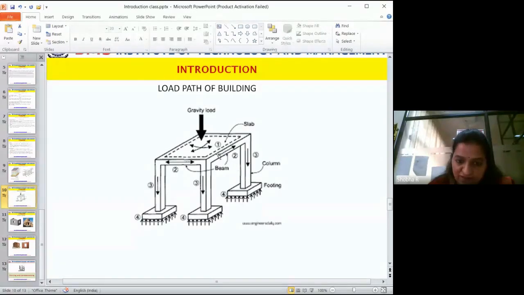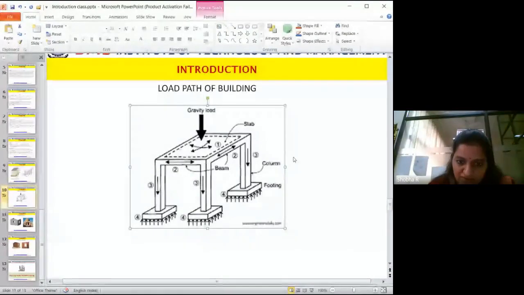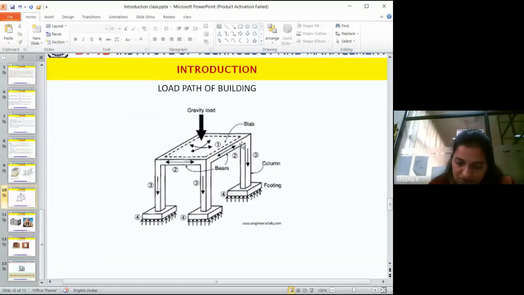Now, from this beam, the load is transferred to this column. Okay. So look at this arrow mark. It is going away. Correct. Half of the load from the beam is going to this point, and half of the load from this beam, the same load, is transferred to this point. Correct? Now, the load from this point plus the self weight of the column is transferred on this footing here at this point.